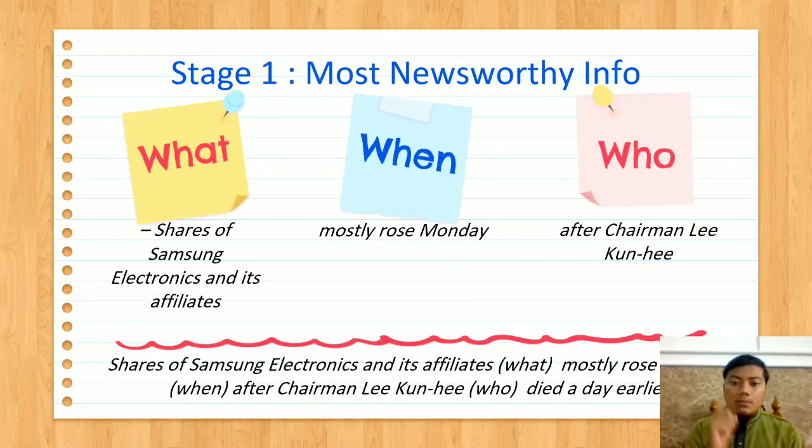Stage 1. Most newsworthy info. Shares of Samsung Electronics and its affiliates mostly rose Monday after Chairman Lee Kun-hee died a day earlier. What? Shares of Samsung Electronics and its affiliates. When? Mostly rose Monday. Who? After Chairman Lee Kun-hee.